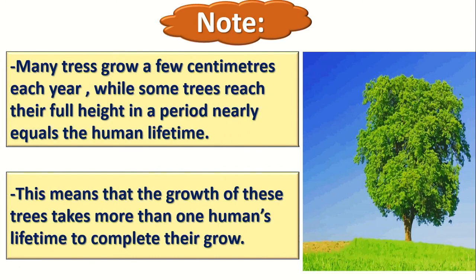Do you know how many centimeters the trees grow each year? Very, very few centimeters. And the tree reaches its full height in a period nearly equal to the human lifetime. What is the meaning of that? We can reach our full height maybe in 20 years, but the tree reaches its full height in a human lifetime. What is the human lifetime? Maybe 60 or 70 years. So the tree reaches its full height in maybe 70 years.